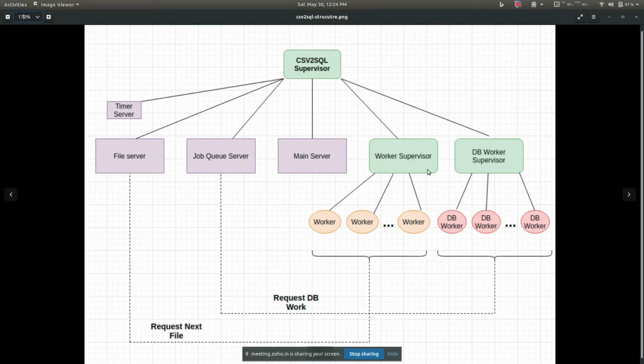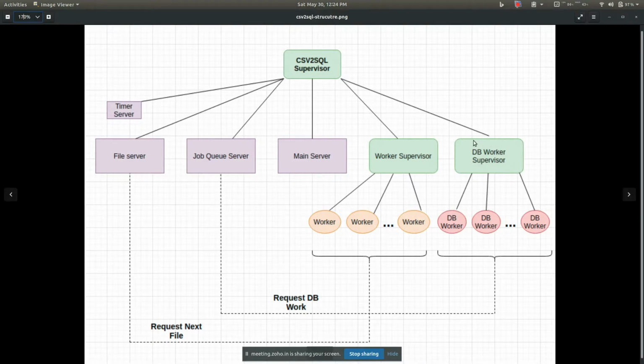Then we have this main server. This is again a server, and we start off with this main server, which controls the flow of things. We'll get into the code, and then this will be clearer. And as I said, when we are loading the individual CSVs into the database, that is also done via separate processes.